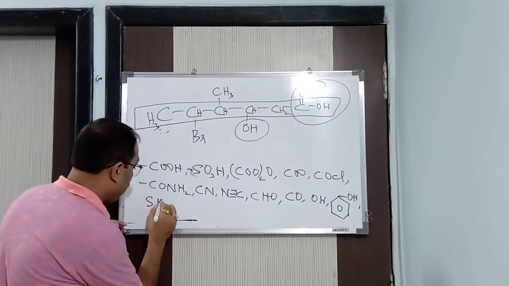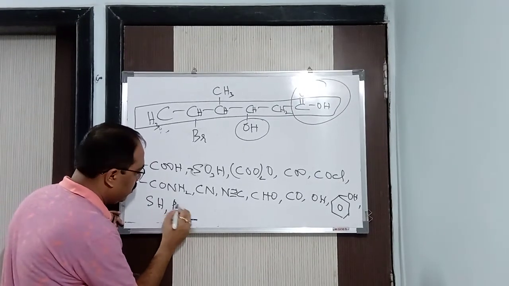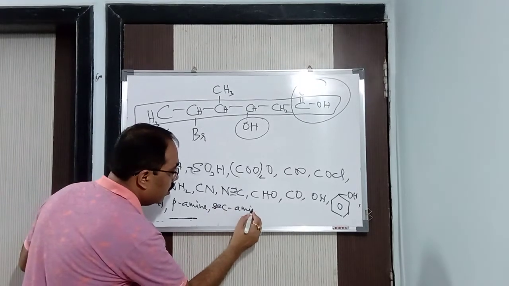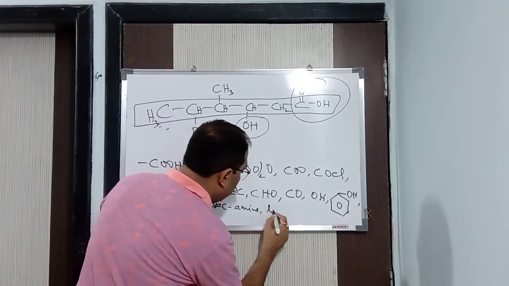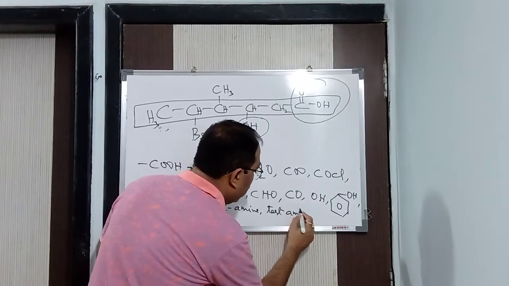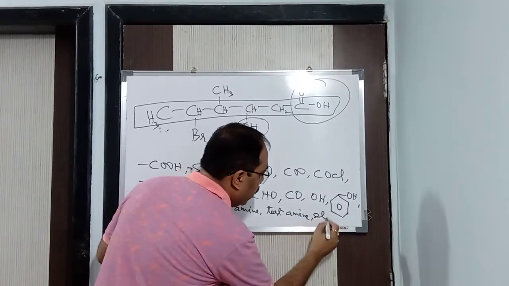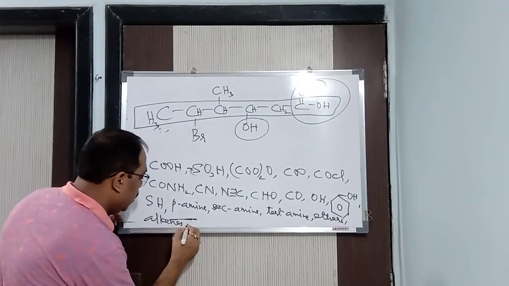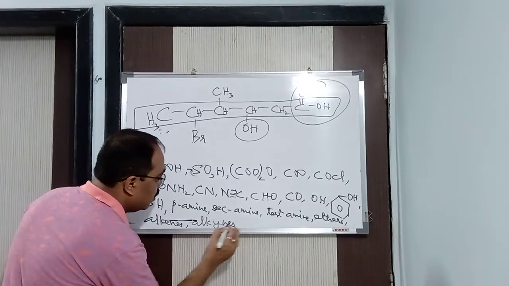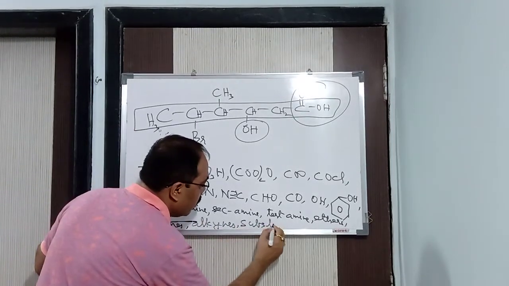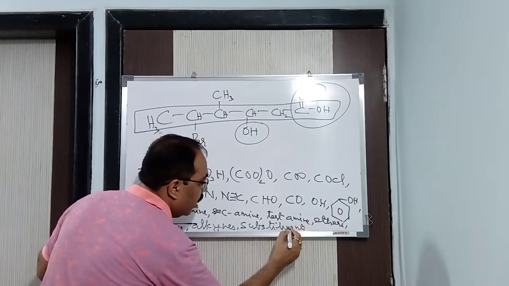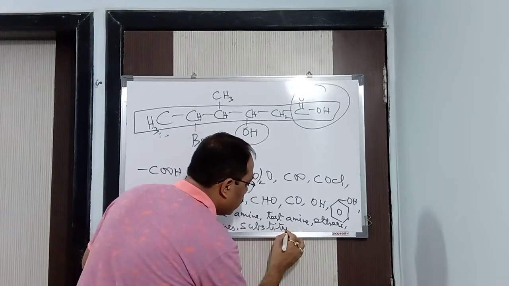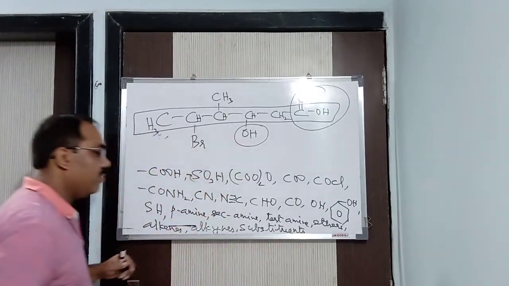Then thiol, then primary amines, 1 degree amine, then secondary amine, that is 2 degree amine, then tertiary amine, that is 3 degree amine. Then ethers, then alkenes, then alkynes, then substituents. Substituents means your secondary prefix after that.